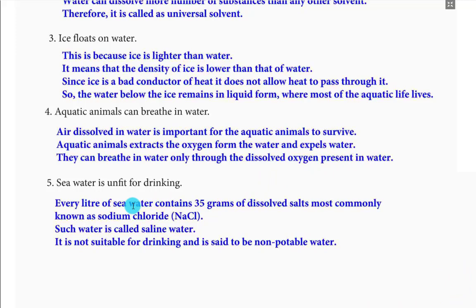Fifth one, sea water is unfit for drinking. Every liter of sea water contains 35 grams of dissolved salts, most commonly known as sodium chloride. Such water is called saline water. It is not suitable for drinking and it is said to be non-potable water.